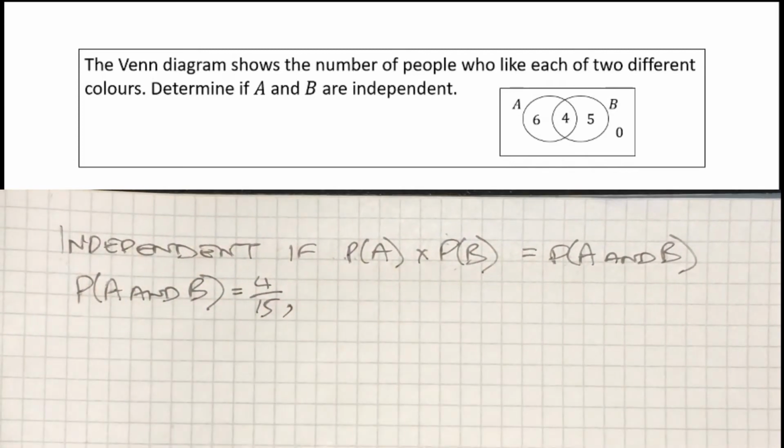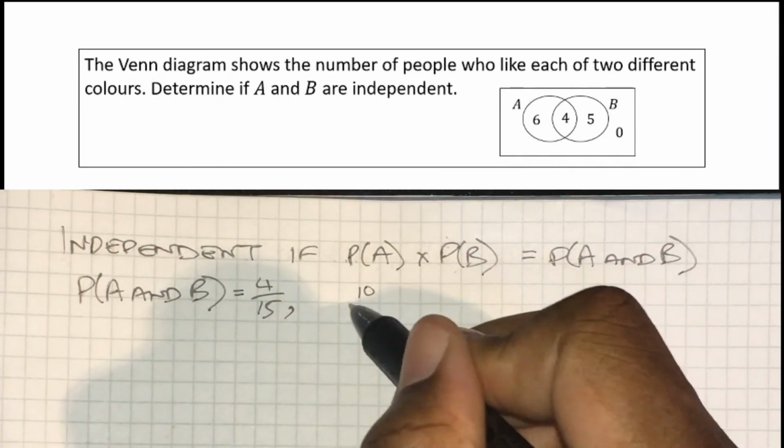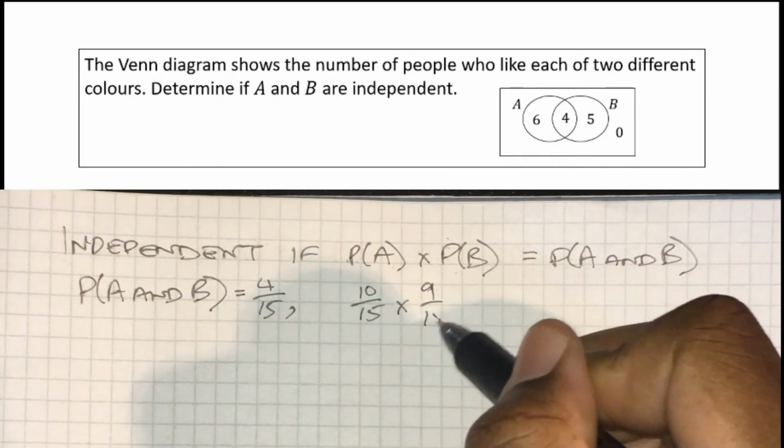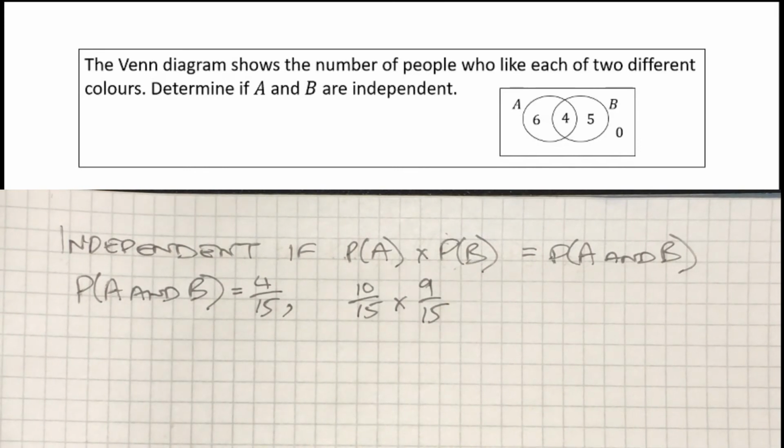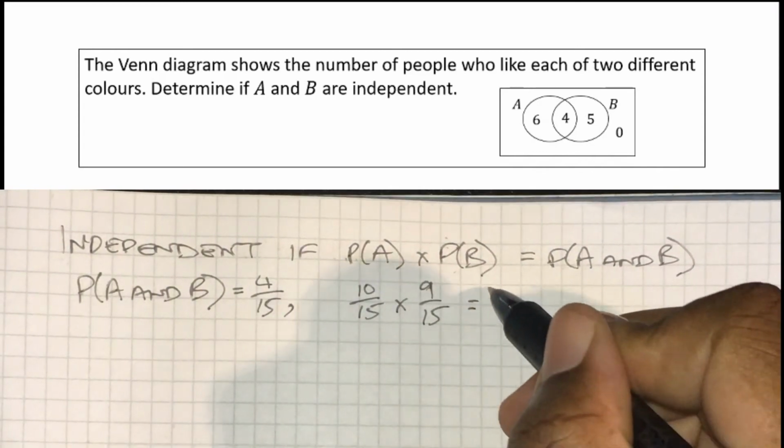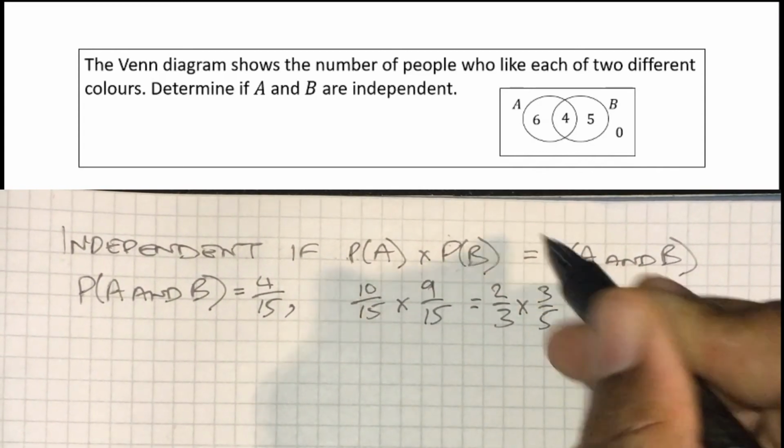4/15 is the intersection. I'm going to calculate my product. So that's the probability that somebody chose color A multiplied by the probability someone chose color B. So that's 10/15 multiplied by 9/15. I can simplify this in my head quite quickly. That becomes 2/3 times 3/5.